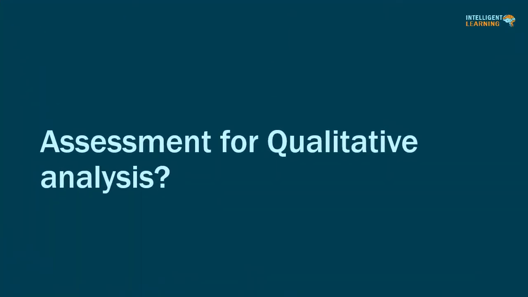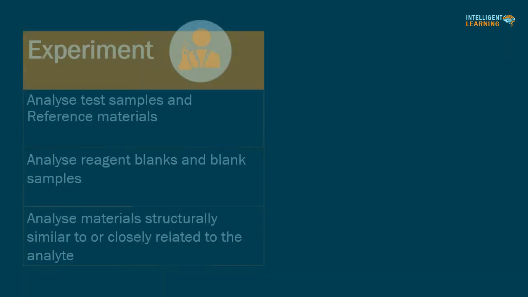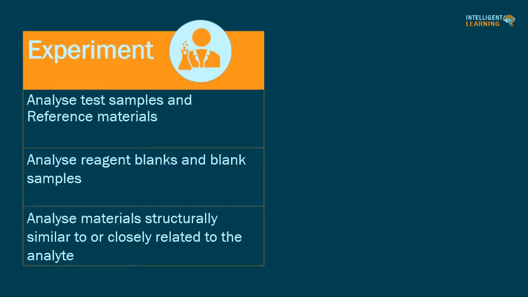Selectivity assessment for qualitative analysis. In the case of qualitative analysis, identification tests, the ability to select between compounds of closely related structure that are likely to be present should be demonstrated. The experiment for qualitative analysis should be performed a single time. Analyze test samples and reference materials. Analyze reagent blanks and blank samples, in other words samples containing matrix components but none of the analyte of interest. Analyze materials structurally similar or closely related to the analyte.